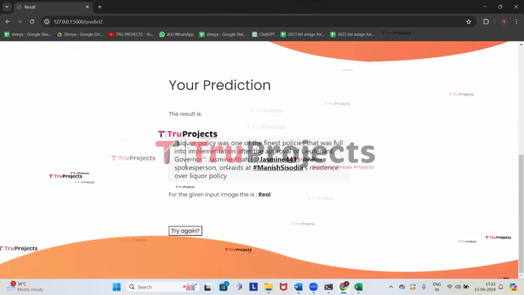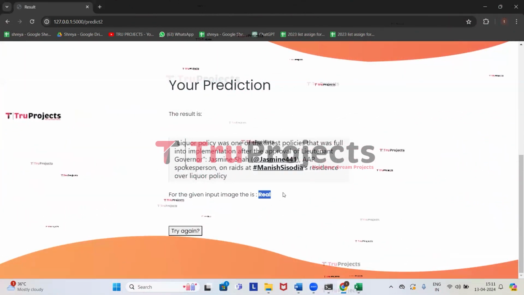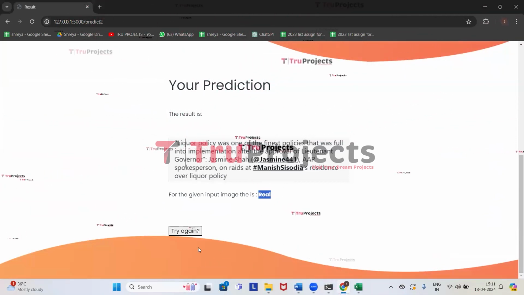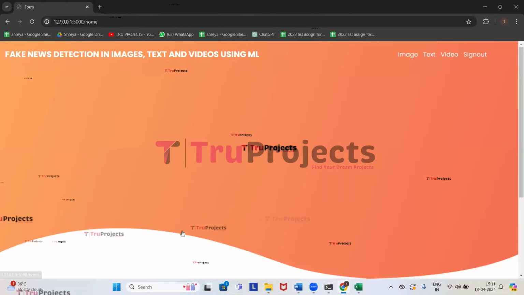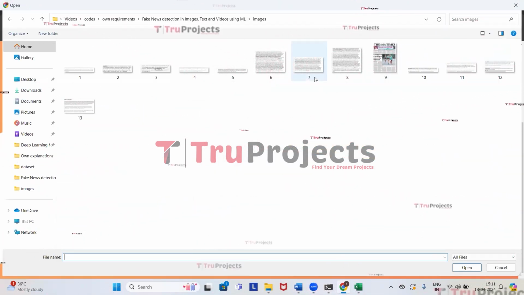So this is the uploaded image. For the given input image, it has predicted that it contains real news. We'll try using some more images. Click on try again, click on choose file. So we'll be uploading the seventh image.